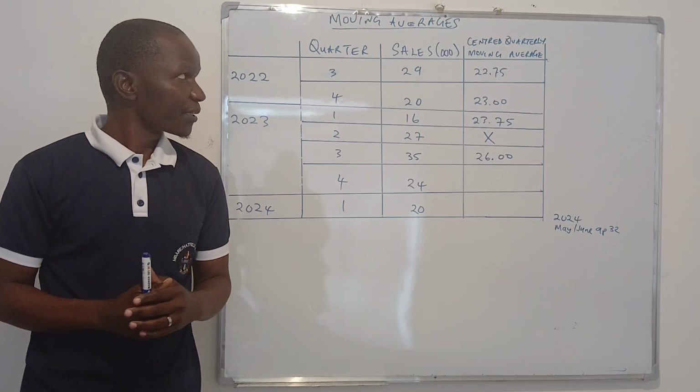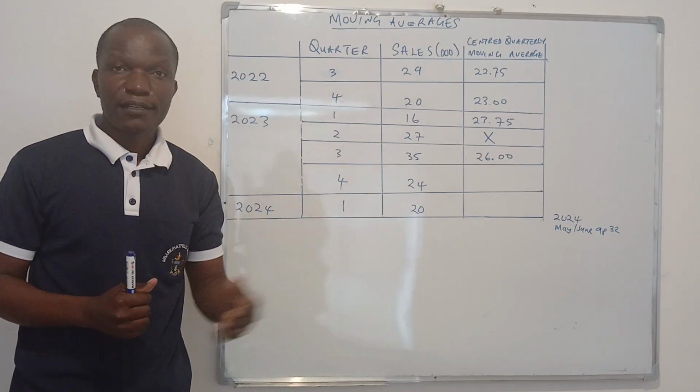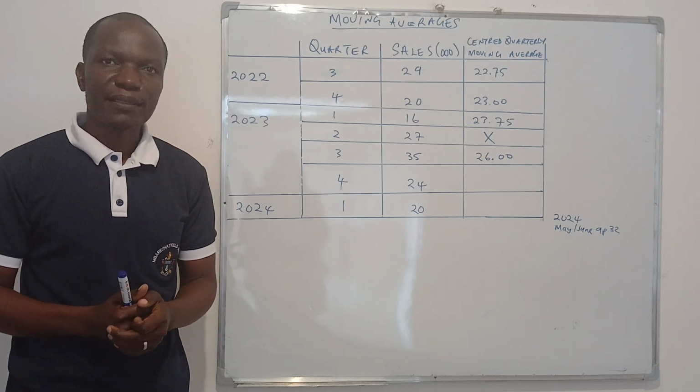Today I'm going to be teaching mainly on moving averages, which is one of our requirements for paper 3 business studies, syllabus code 9609.